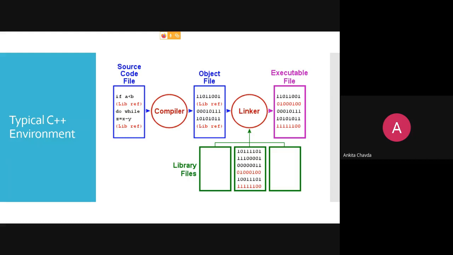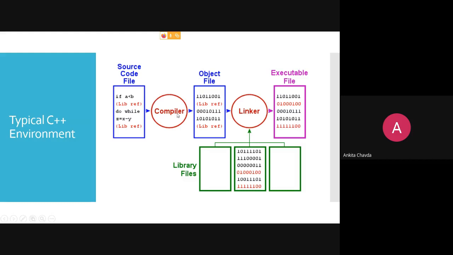That manipulator's definition is given in some header file, like iomanip or such, that you will learn. Don't worry. Fine. So somewhere I'm having that library reference.